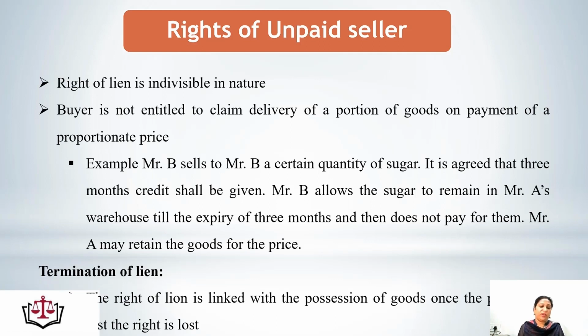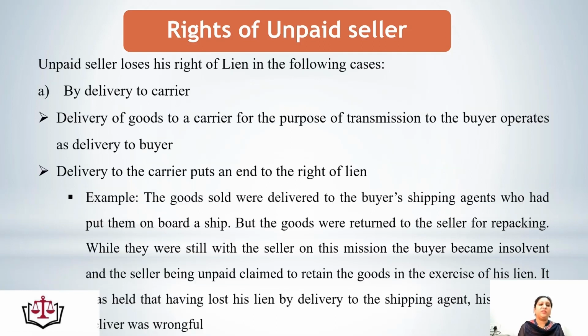How can the right of lien be terminated? The right of lien is linked with the possession of goods. Once the possession is lost, the right of lien is lost. But the unpaid seller loses his right of lien in the following cases. 1. By delivery to carrier. Delivery to carrier for the purpose of transmission of goods to the buyer. When it is being operated, that means this unpaid seller has lost his right of lien.